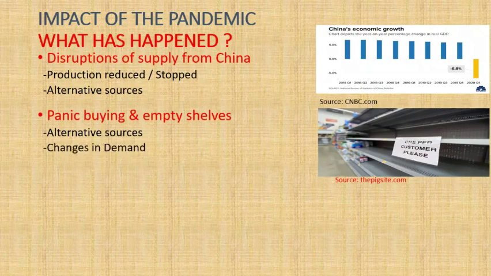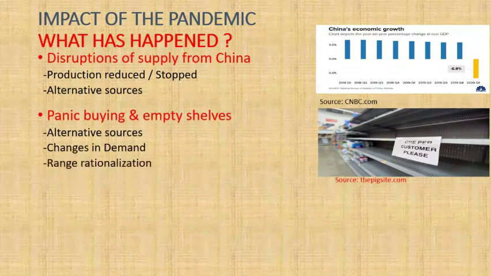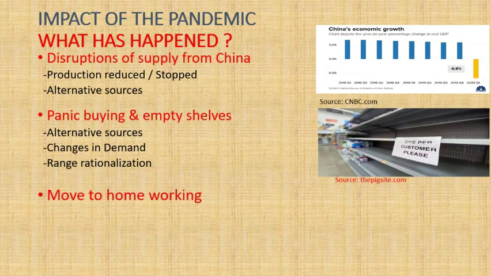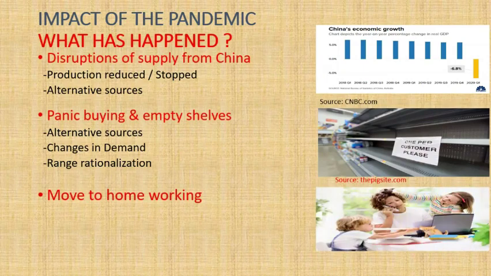Because of more consumption, and as we look for other alternatives, there is a lot of change in demand. Because of this panic, we are purchasing goods all at once, whatever things are required in larger amounts, and we are even going to the range of rationalization to manage things. And with the move to working from home, you can see we are completely shifting our work style.